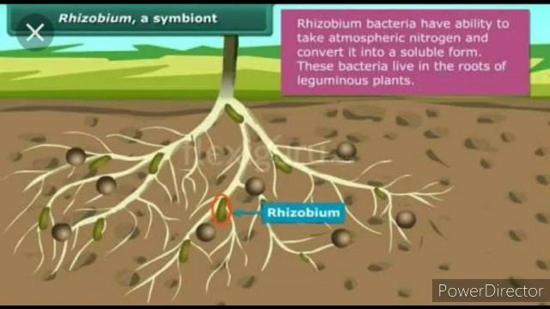Rhizobium lives in the roots of pulses, for example gram, peas, moong, beans, etc. Rhizobium cannot make its own food. The plants provide food and shelter to the bacteria. This is a symbiotic relationship. This association is of great significance for the farmers. They do not need to add nitrogen fertilizer to the soil in which leguminous plants are grown.